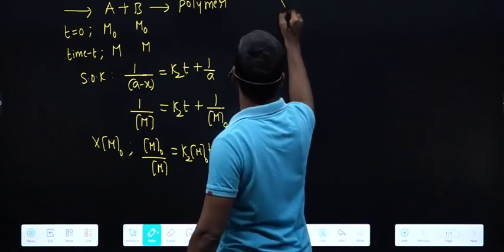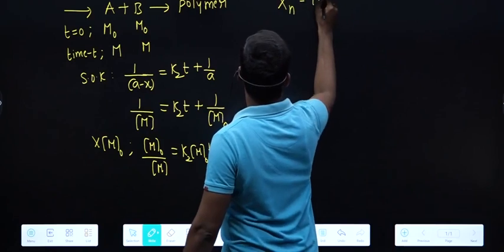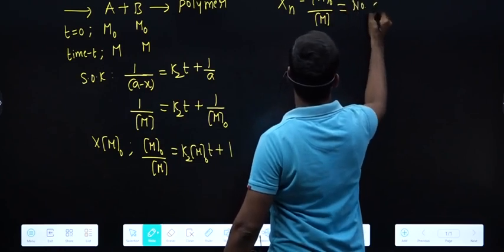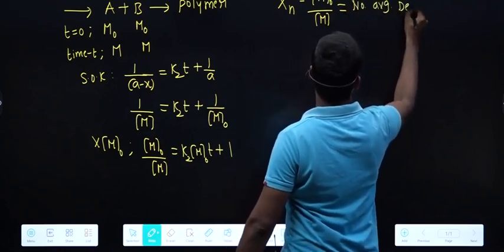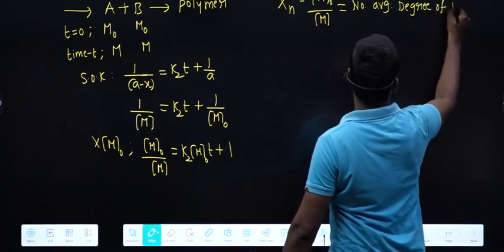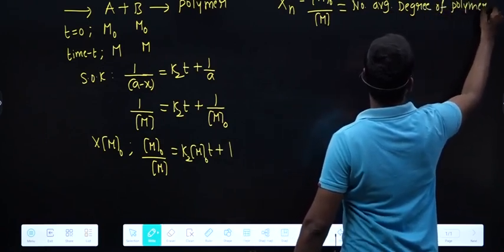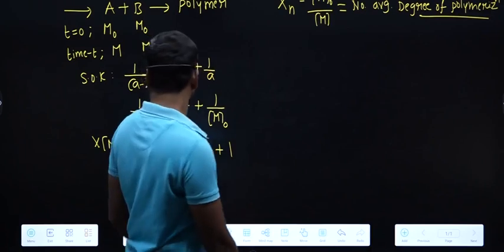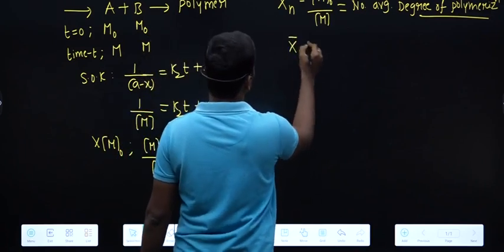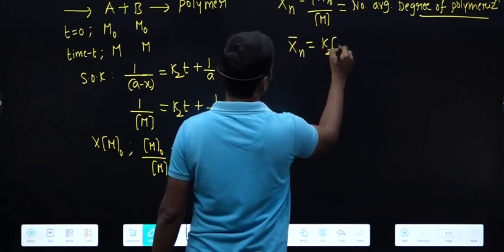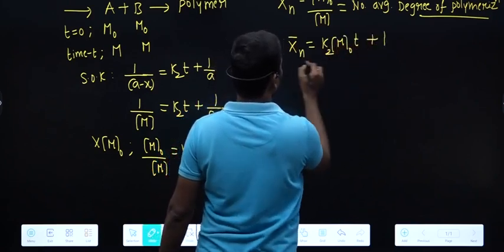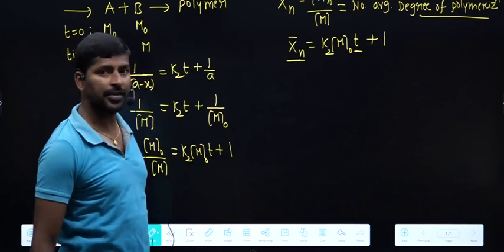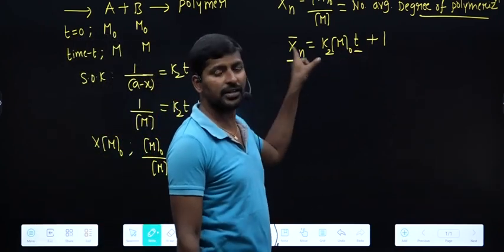But M naught by M is nothing but Xn bar. What is Xn bar? Xn bar is called the number average degree of polymerization, so that indicates the degree of polymerization. Here we can write Xn bar is equal to k2 M naught t plus 1. Therefore, how the degree of polymerization changes with time we can give based on this equation.